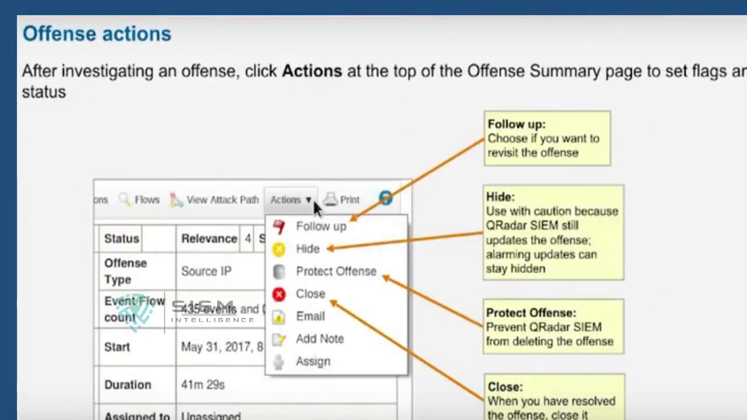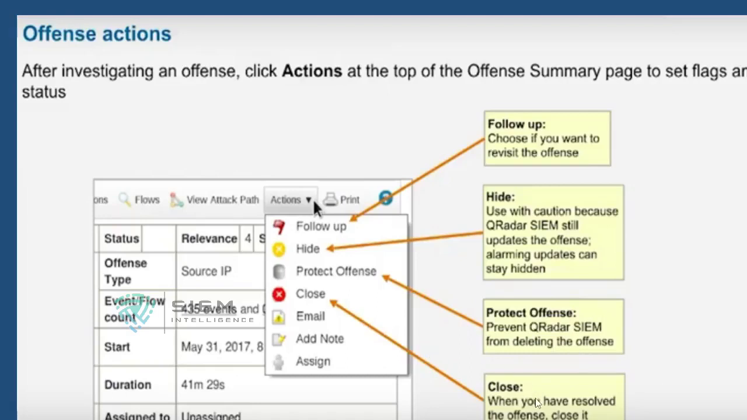I told you there is a follow up. If you do the follow up, and you want to revisit, you will get it like this in the log, so that you can easily see. What is hide? Hide is something you use with caution, because QRadar still updates the offense. Alarming updates can stay. So if you find that this update is not really an offense, you can hide it, but it is continuously updating that offense. Protect means you are protecting the offense from being deleted.